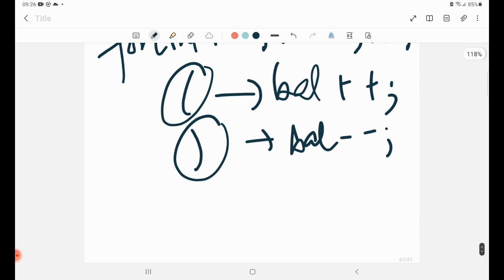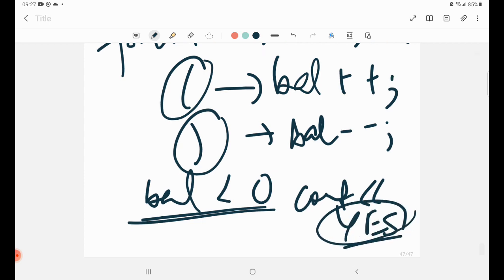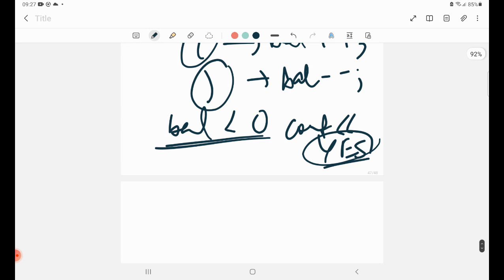And if at any point your balance reaches less than 0, you're supposed to print no in terms of balancing, that it is unbalanced. In terms of the question it's yes, you can make it unbalanced, and you will quit from the loop.